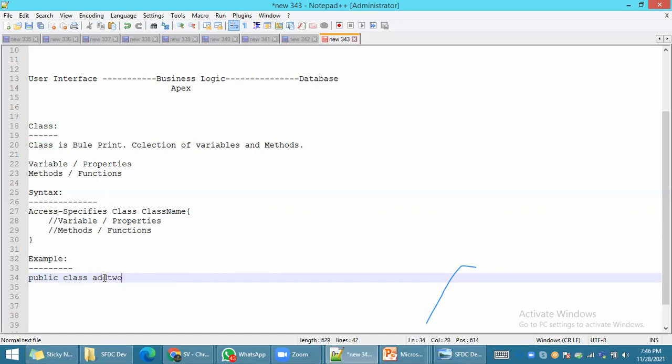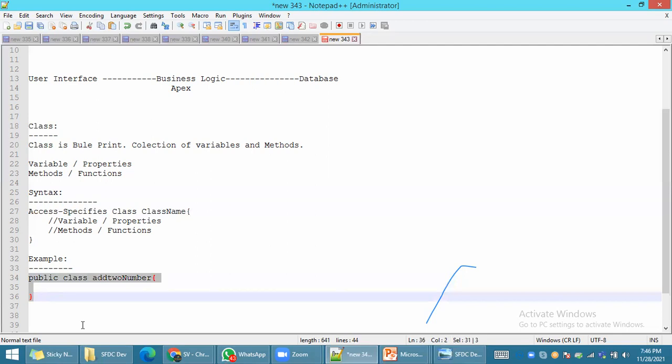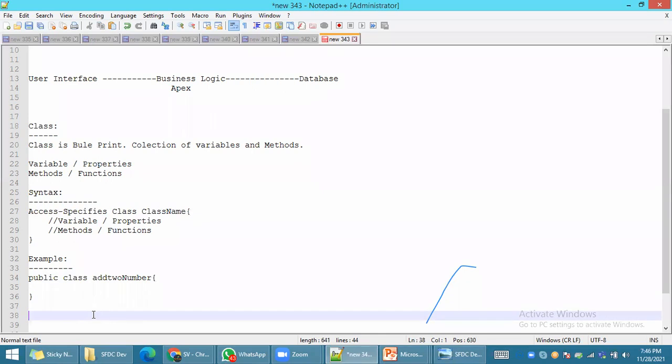We will see in our regular session what the specifications are for class names, because you cannot give the class name on your own. There are some standards you have to follow whenever you give the class name. This is the way you can define the class. Is it clear? Do you have any doubts about creating a class? Class syntax, access specifier, class name.